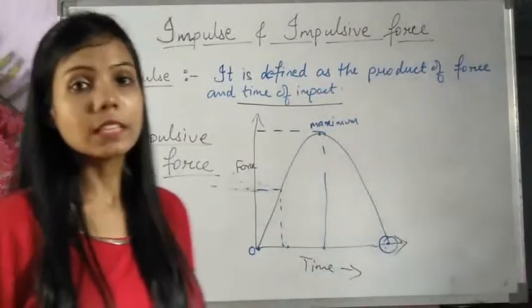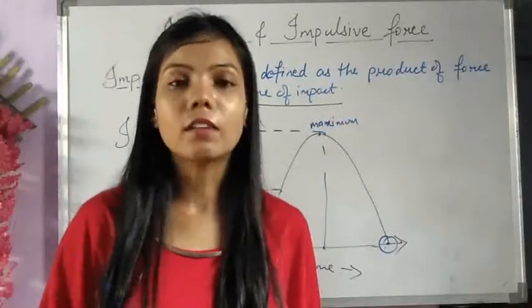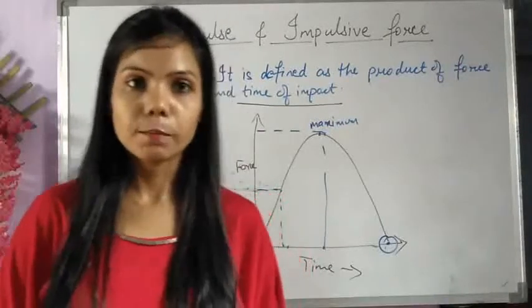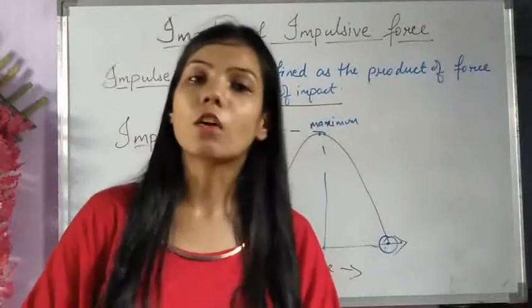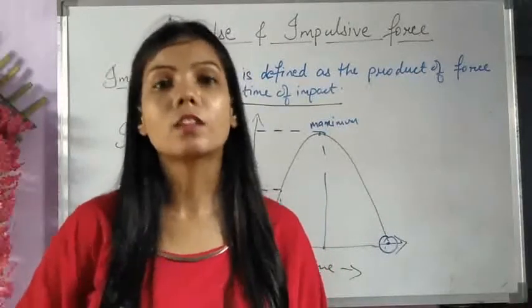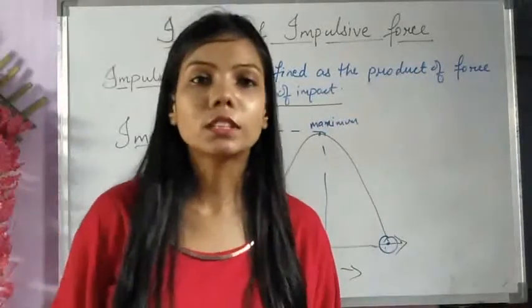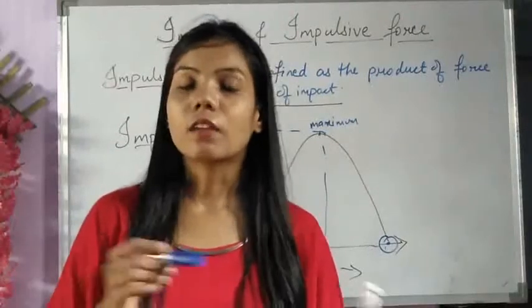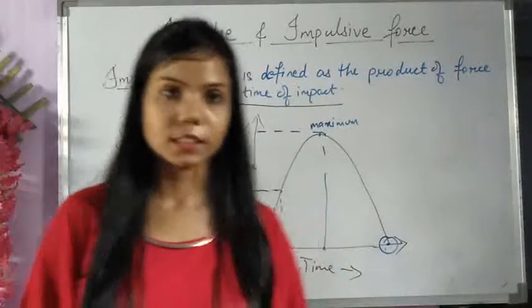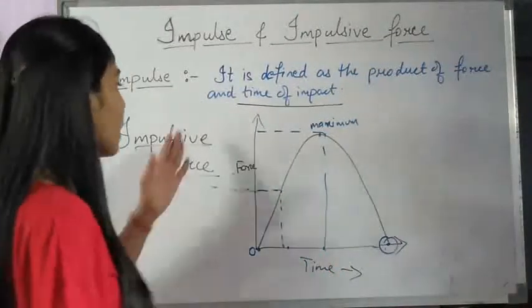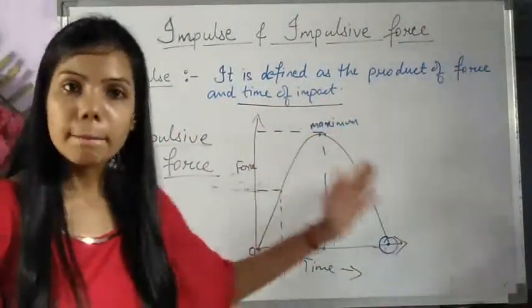Here we have seen varying forces at different time intervals. The force is not constant. If force is not constant, then obviously acceleration will also vary, because force is equal to mass into acceleration. If force is changing, then acceleration will also change. Clear? So this is the graph for impulsive force.